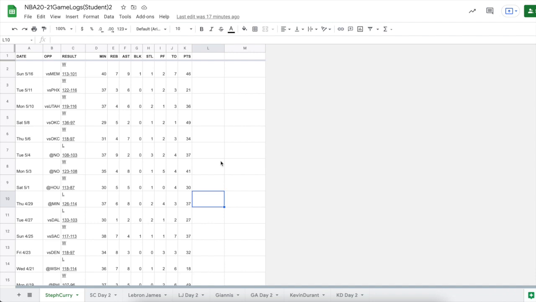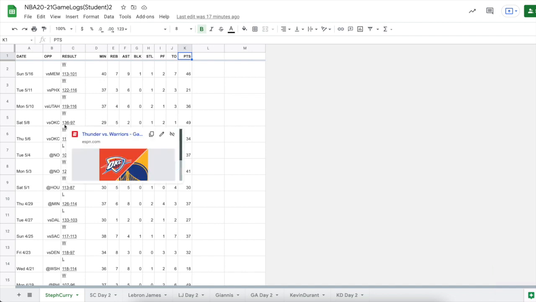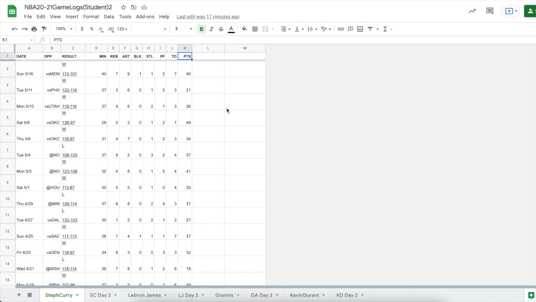Okay, so this is every game that Steph Curry played last year, the 2020-2021 season, and we can see things like how many minutes he played, how many rebounds, assists, blocks, and even points that he had for that season. Okay, for each game. So what we want to do is start to analyze this data. And yes, this data did come from ESPN.